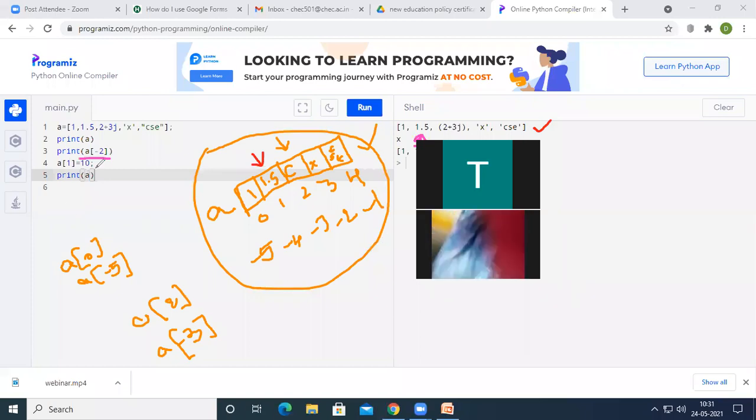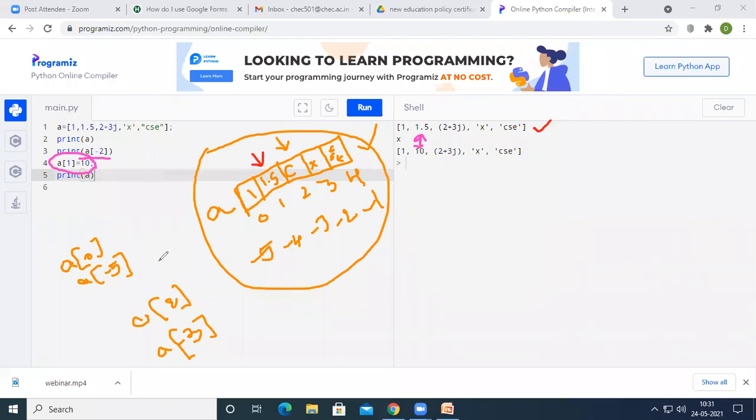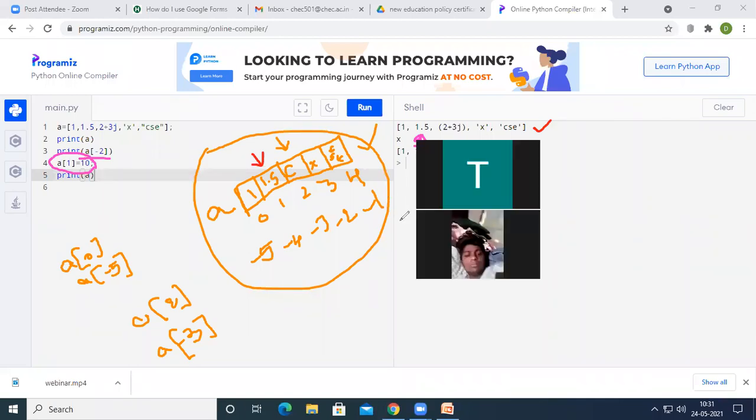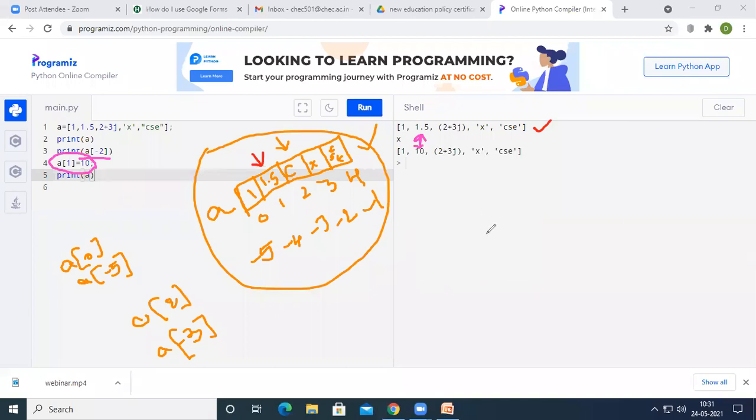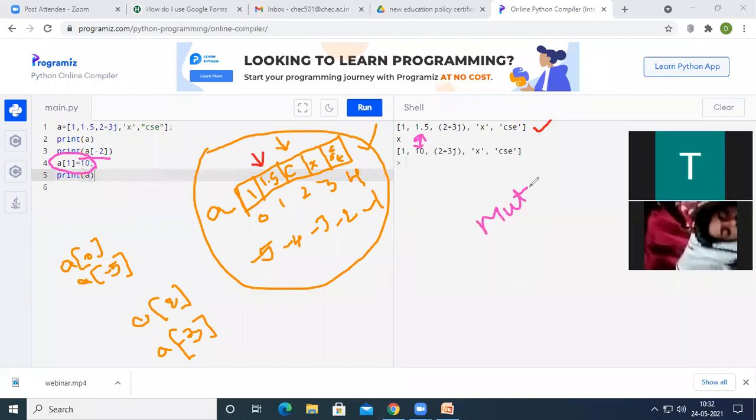So this is why we have written some code at line number 4. That is, we have written A of 1 equal to 10, which means we are trying to change the value at index number 1. So here the list has accepted the value change, right? So we can call this list as mutable.